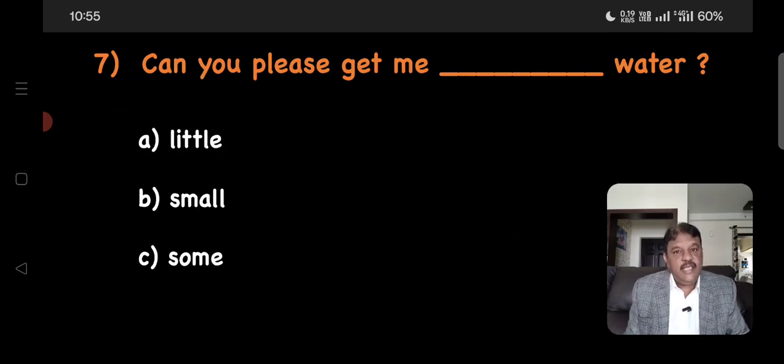Small water again is not the right usage to measure the water in English. Some is the right word which measures the water. So the right choice is some. Okay? Good. So the answer is C.